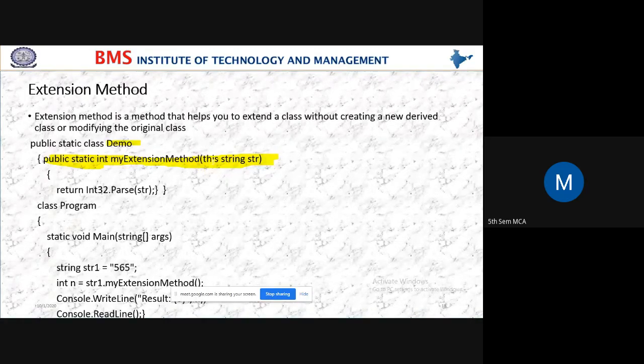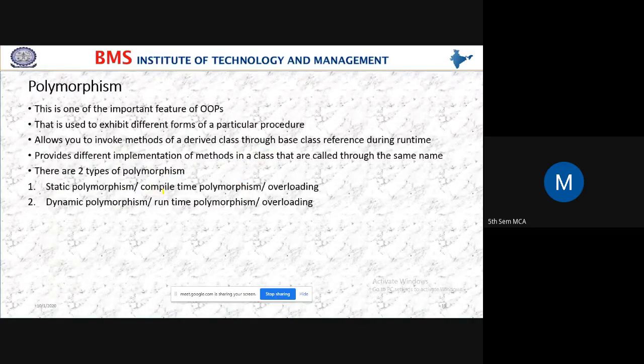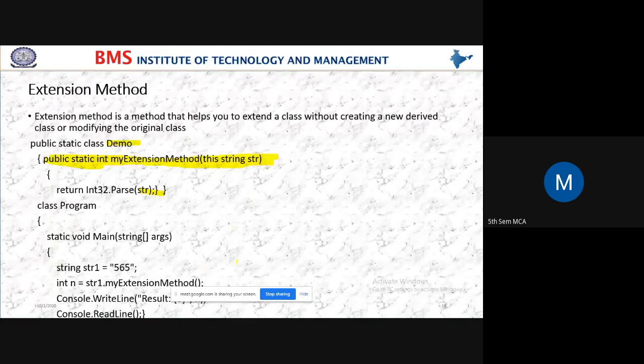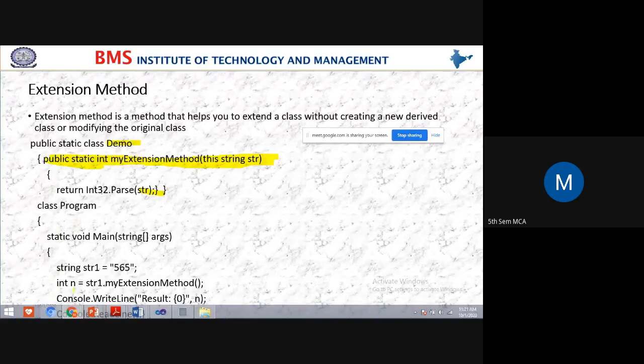Here I have this keyword. So here we are returning a string value. With the help of this method, it will return.